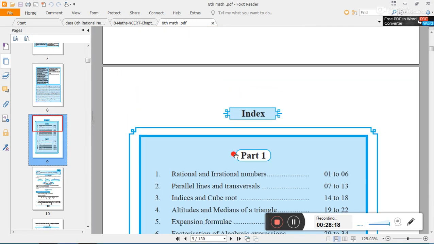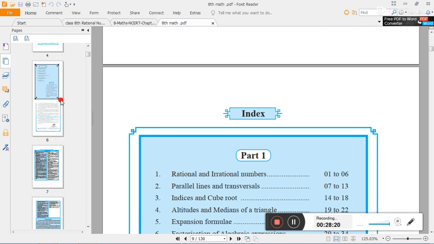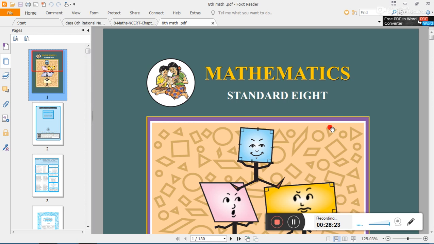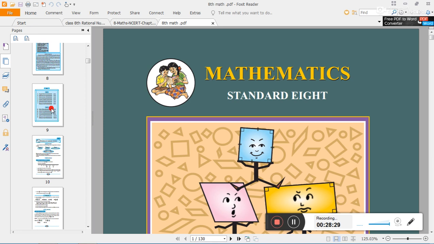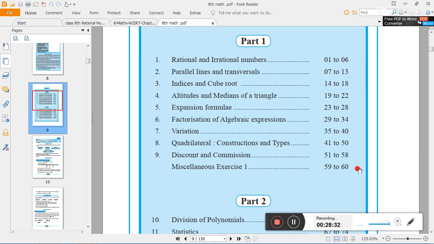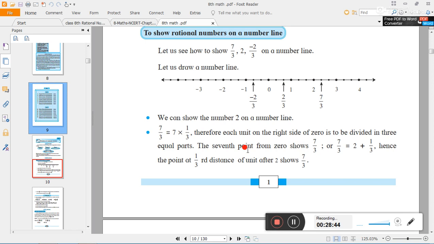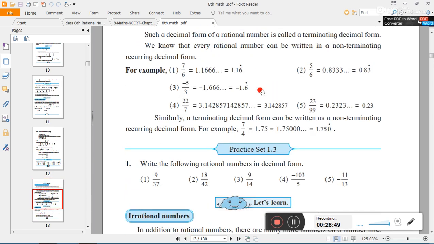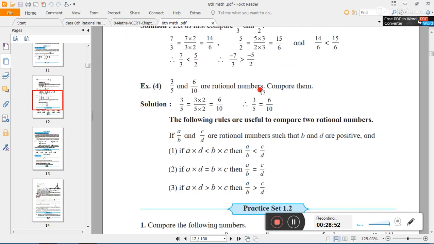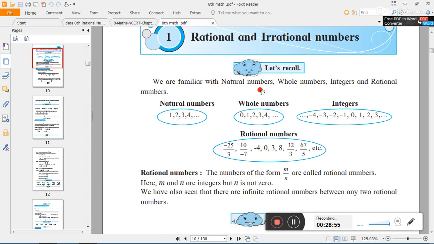Again the same lesson is there in the state board also. See, this is the textbook of the Maharashtra state board. In this textbook also the first lesson is rational numbers and irrational numbers. Some part of irrational numbers also comes in this lesson. That one we will also see in the next video. For now, just study the rational numbers. This is also given, all things are there on rational numbers. So learn this topic, watch the video, and solve the worksheet given to you properly.